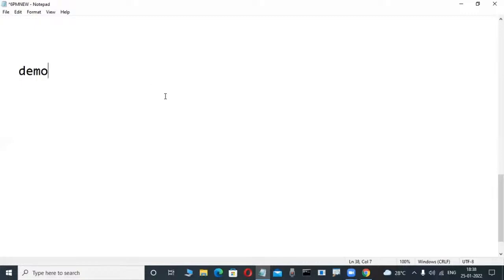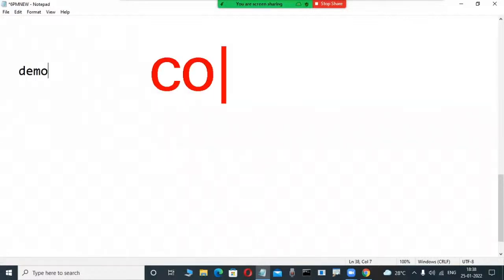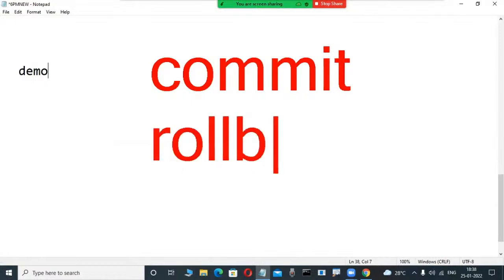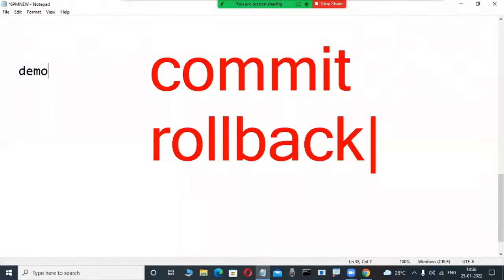In this demo class, not only the tool, not only the SQL language, in the future, in every Oracle or SQL Server, DB2, Sybase, this type of database, one command is there, very important. Commit is a command in SQL language. That is also included today. Commit is a command. Another one, rollback, is a command. This is a demo. Slowly, that tool interaction demo, but suddenly I included some knowledge: commit and rollback commands.